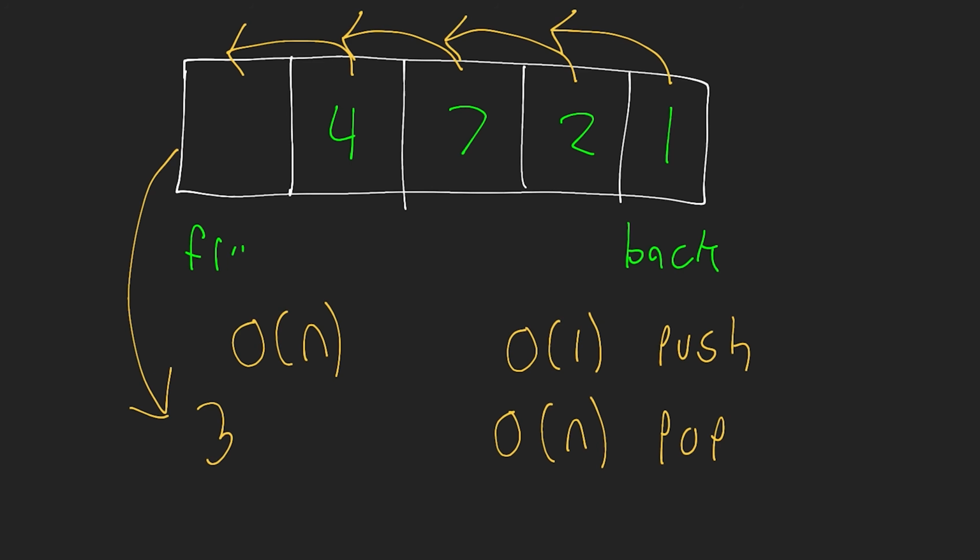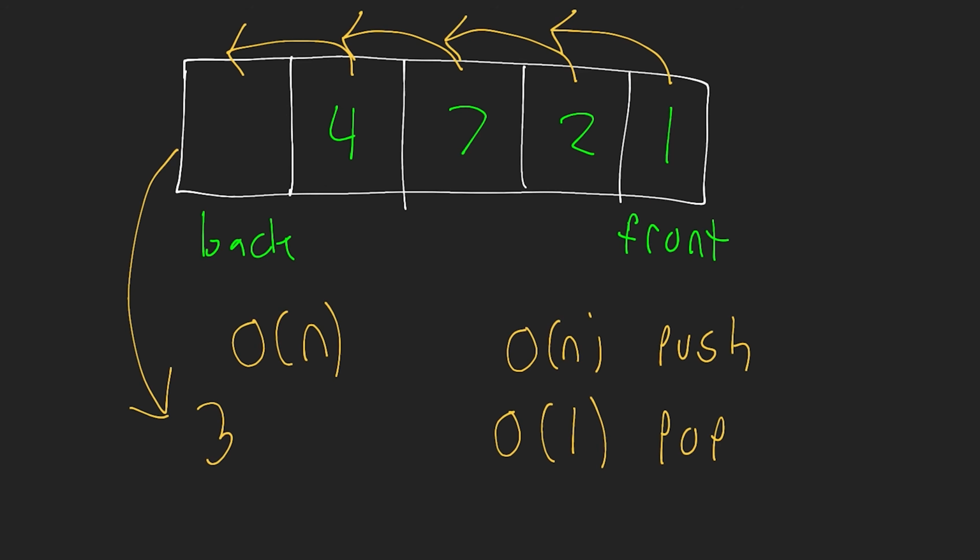Now what happens if we decide to switch the front and the back here, we're actually just going to reverse these time complexities. So if I make the front of my array the back of the queue, and the back of the array the front of my queue, then we're just going to switch these. So we're going to have a big O of n push operation and a big O of 1 pop operation, okay? Because now I'm going to be pushing to the front, meaning I have to shift elements the other direction in my array. And then I'm going to be popping from the end, which will happen in constant time. So an array is not ideal.